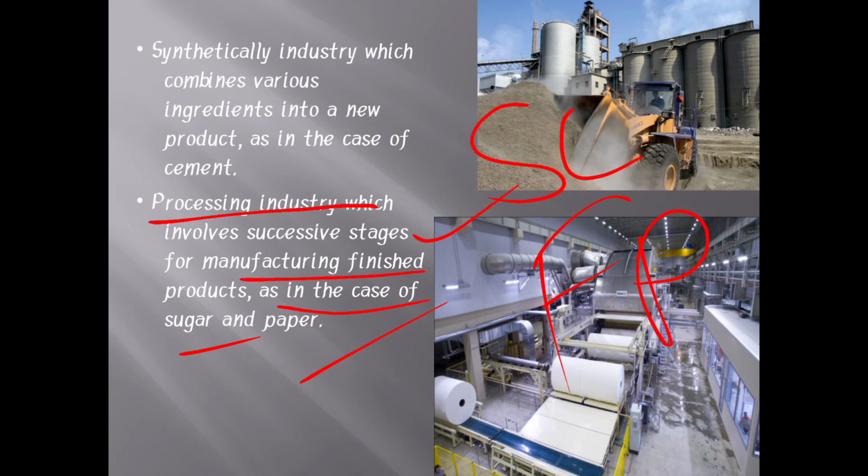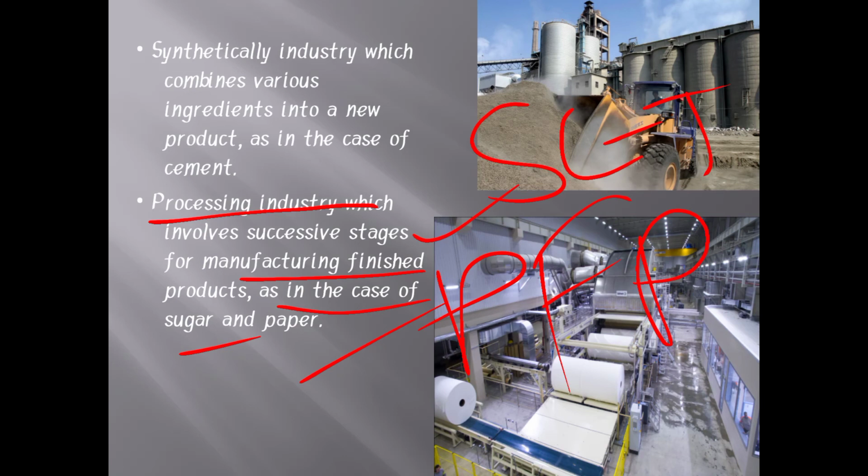Sugar cane is produced in the primary industry, and whatever products the primary industry produces, they are used in the secondary industry. With the help of sugar cane, first they extract the juice, next they boil that juice.